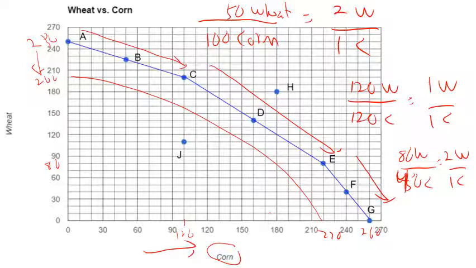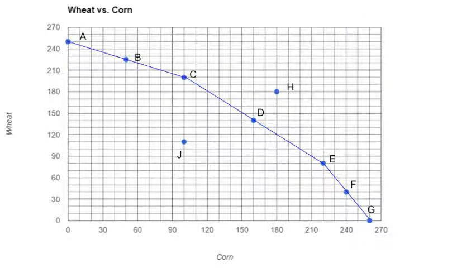A final point. This production possibility frontier is not static. It can shift. For example, if we've got more land, we would shift the frontier out and to the right. It could also shift out and to the right if we develop new technology that lets us grow more crops per acre of land or develop better fertilizer.